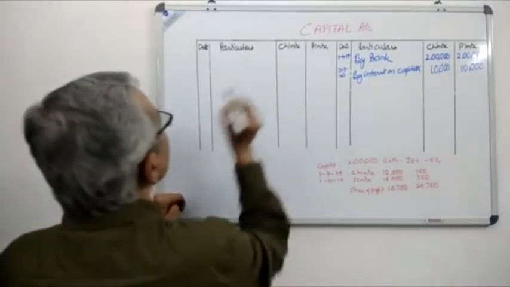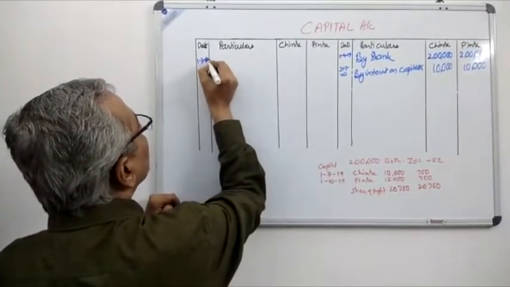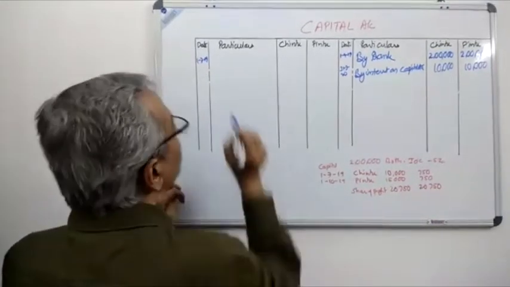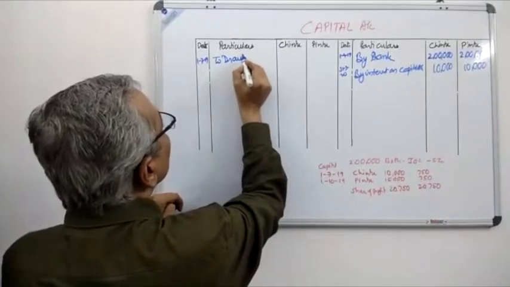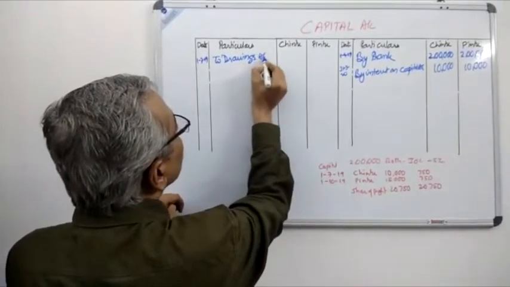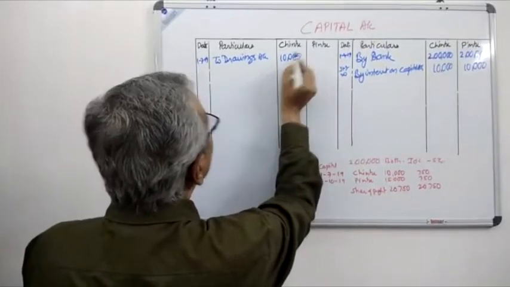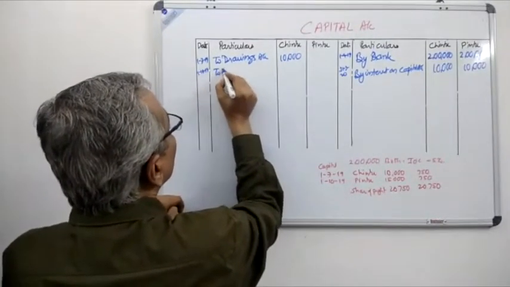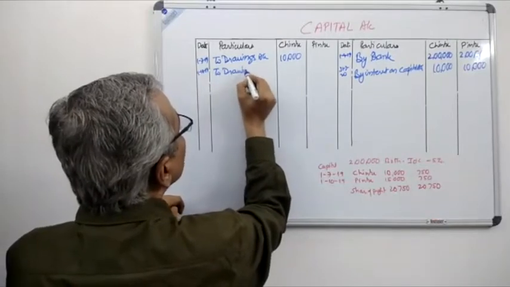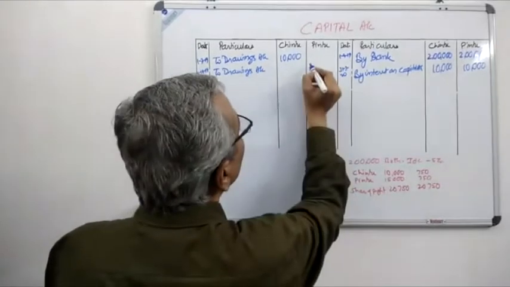Now, you are also given the date of the drawings, 1/7/2019. That was what Chintu had drawn. So to drawings, go to Chintu's account and post 10,000. And 1st October 2019, to drawings, go to Pintu's account and write 15,000.